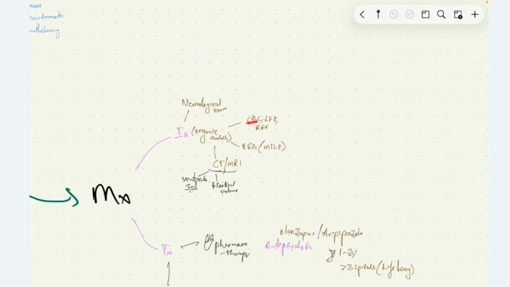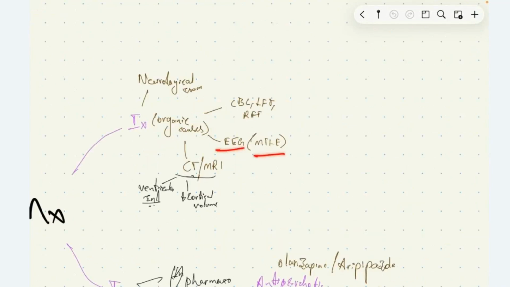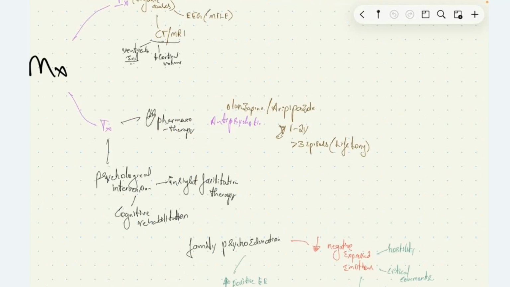To find out organic causes, we do CBC, LFT, RFT, EEG to rule out medial temporal lobe epilepsy and so on, and CT and MRI. In CT and MRI we can look out for ventricular enlargement and reduced cortical volume, which we see in schizophrenia patients. Next, we have treatment of these patients.